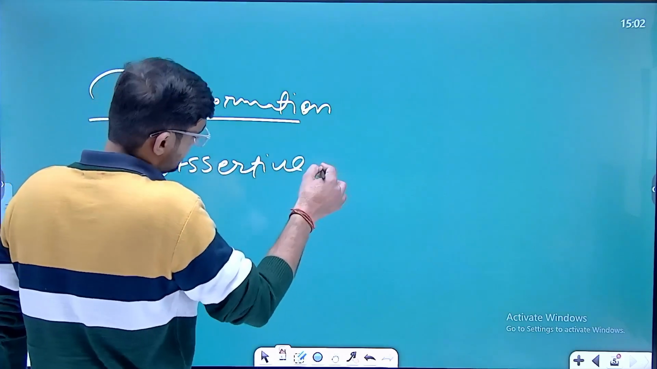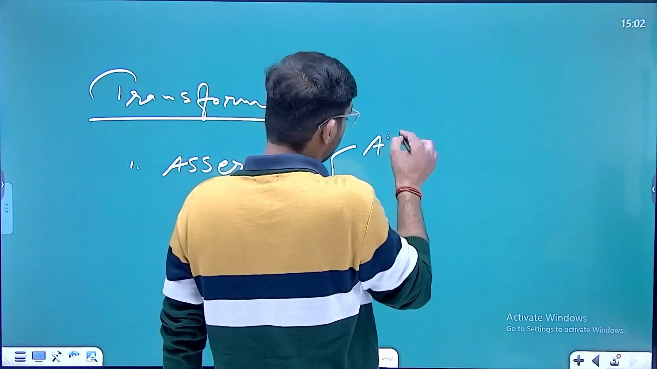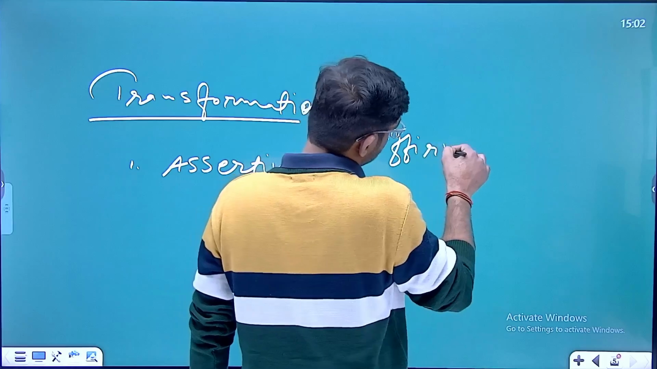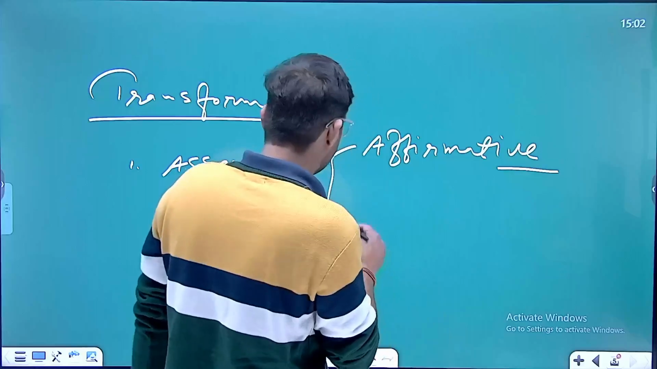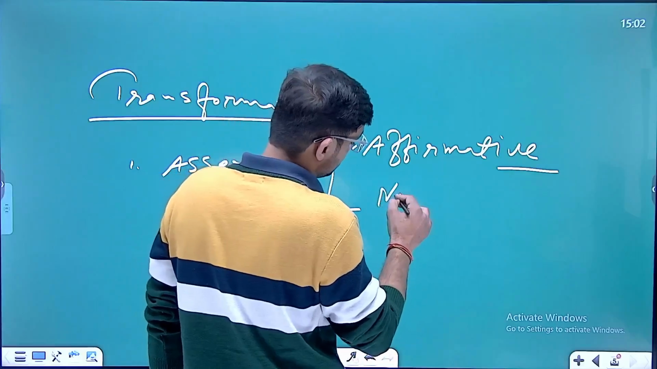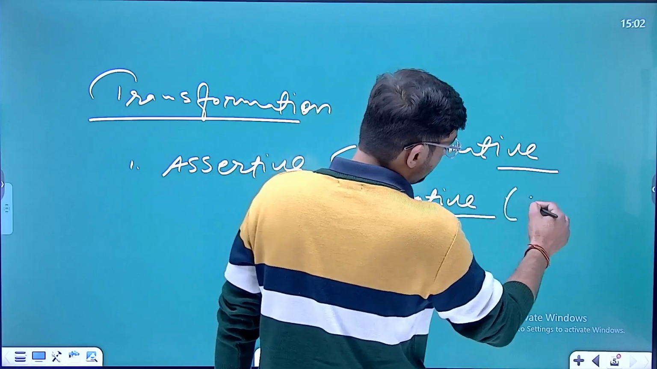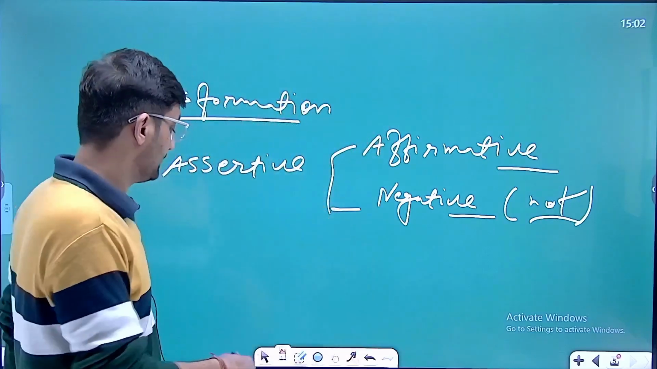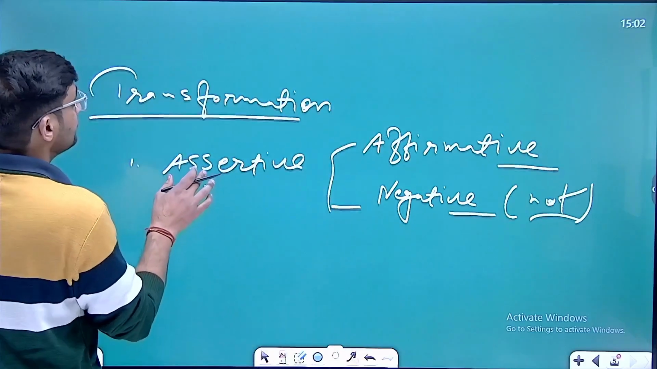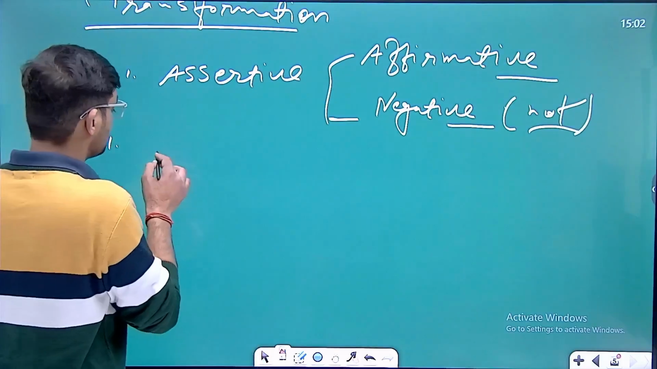The first one is assertive. It has two types mainly. Clear? The first one is affirmative, meaning without negation here, and the second one is negative, meaning with a negation or with not. Not is given there, that's the reason we call it negative. The next one is going to be interrogative.